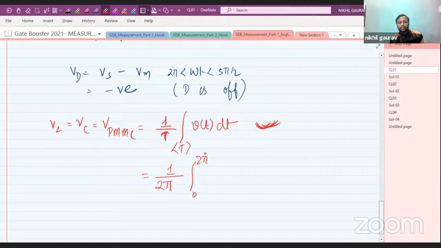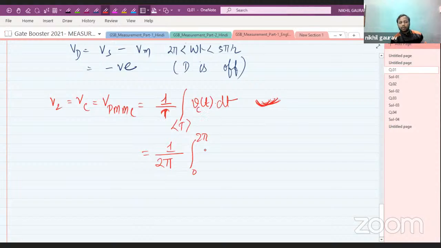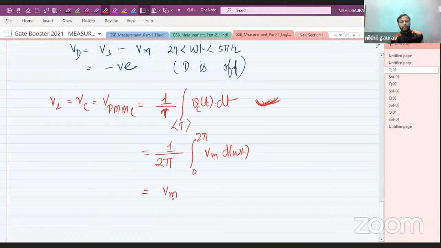So the capacitor voltage is Vm d omega t, and the resultant of this will be Vm only, and the Vm value will be root 2 into 230 volt.